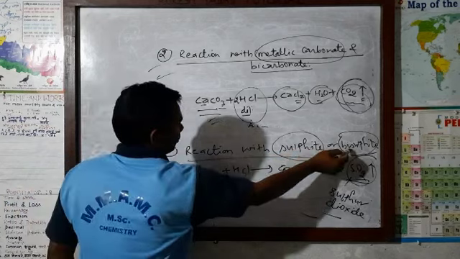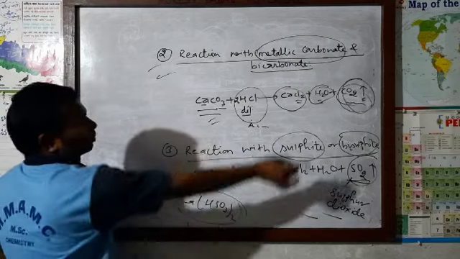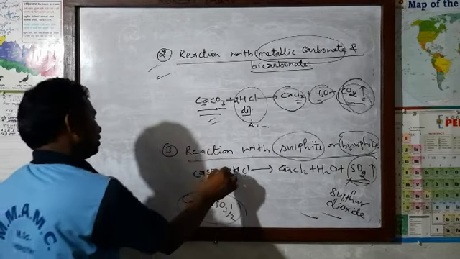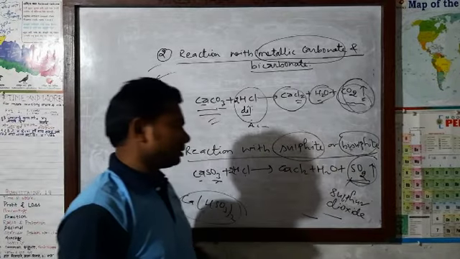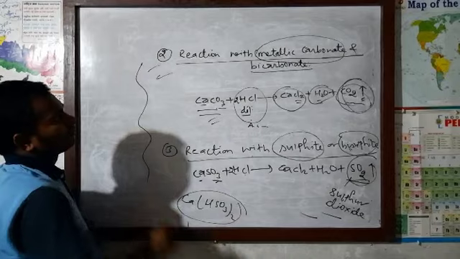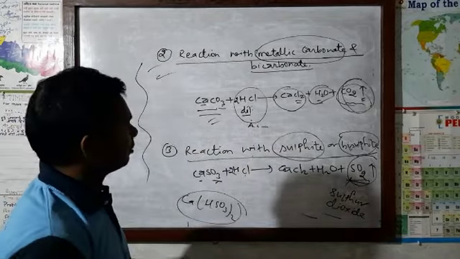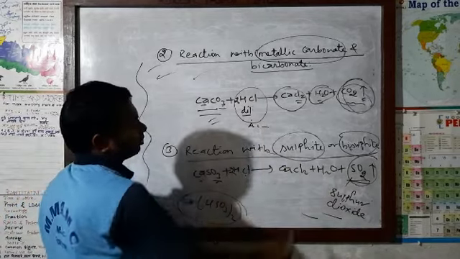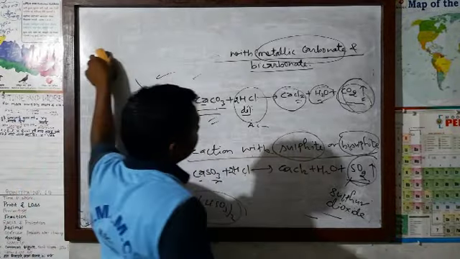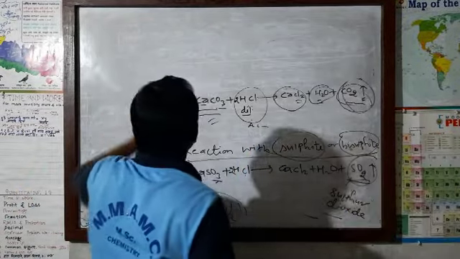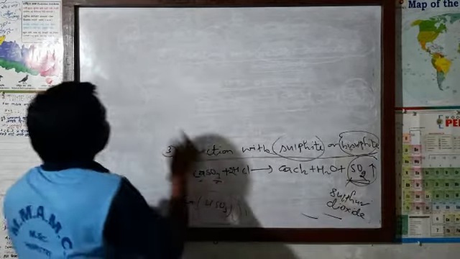And if you want to take bisulfite, then Ca(HSO3)2, the product will be the same, and we can balance it. If you put 2 here, the balancing works out, 3 oxygen, 2, 1, 3, okay, balanced. So these are the reactions of acid with other compounds. Somewhere we have taken base, somewhere metallic carbonate or bicarbonate, somewhere sulfite or bisulfite. These are the reactions of acid. Now we are going to study a little about the uses of acid, then we will end this acid chapter. Uses of acid.